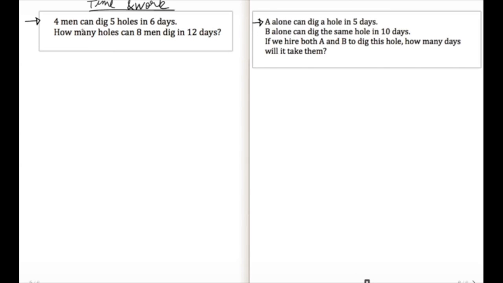Clearly, what you notice is that there are 4 men who are digging 5 holes in 6 days, and then the question is, how many holes can 8 men dig? So clearly the tacit assumption that we see here is that men have equal output. It doesn't matter if I pick the first man or the second man or the third man, they all have equal output. That's exactly why I'm able to talk about them in numbers. Now let's continue on this discussion.